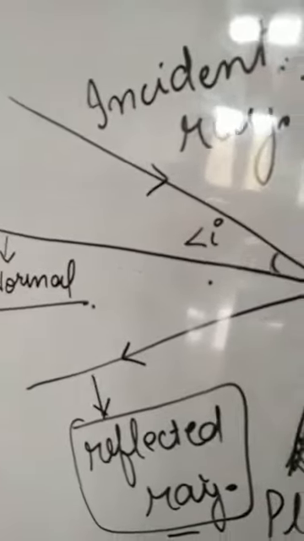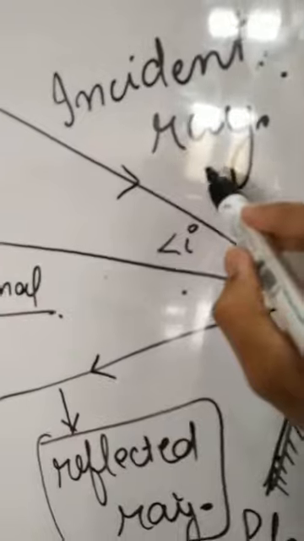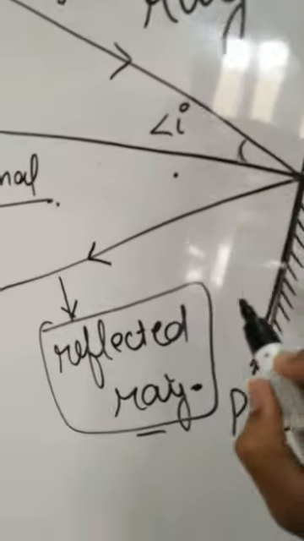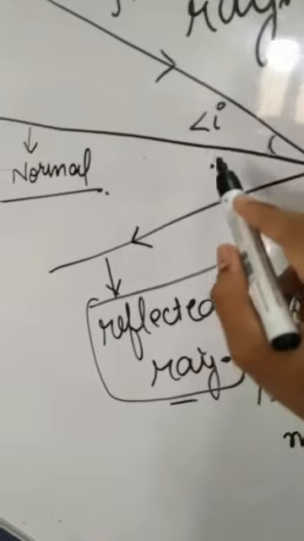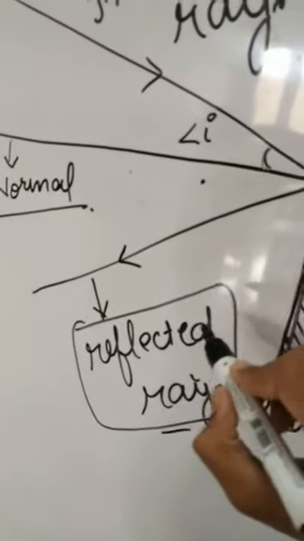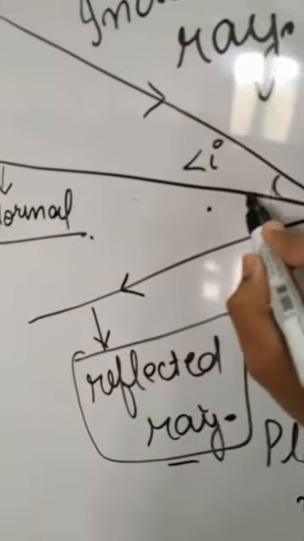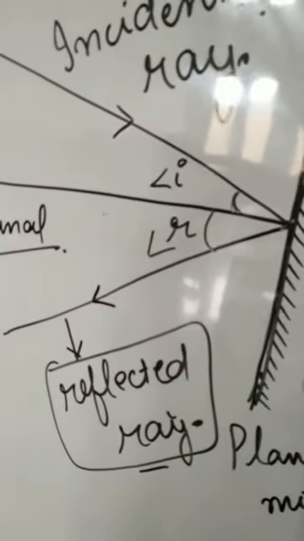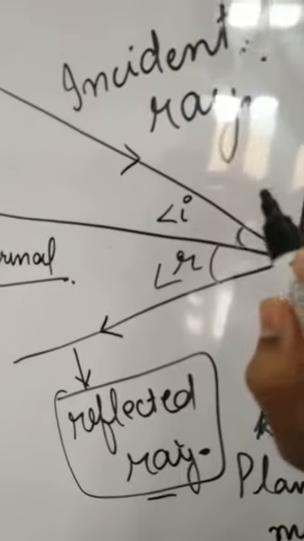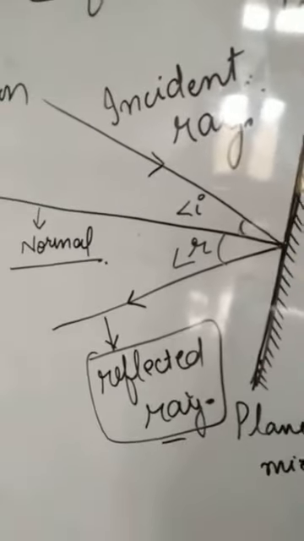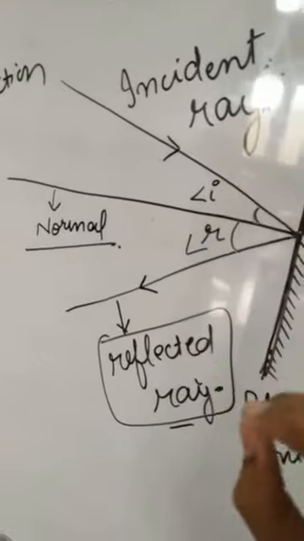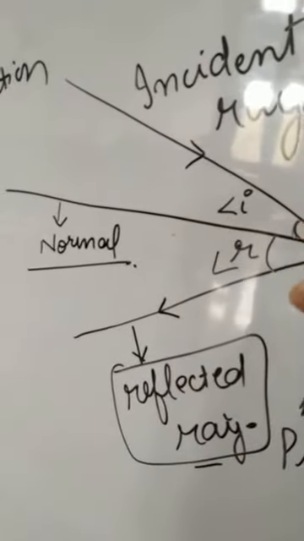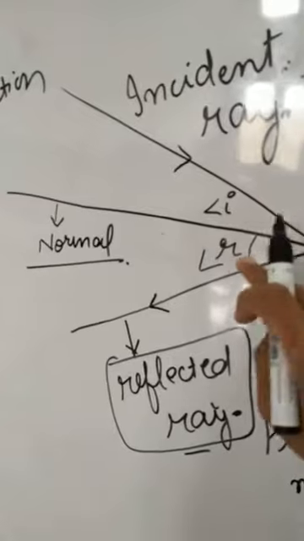The angle between the incident ray and the normal is known as the angle of incidence, and the angle between the normal and the reflected ray is known as the angle of reflection, and it is represented as r.